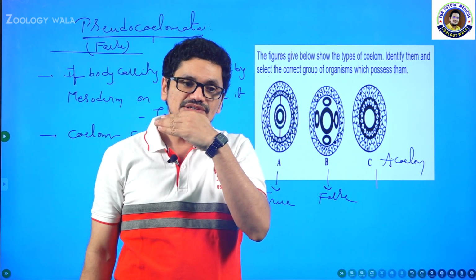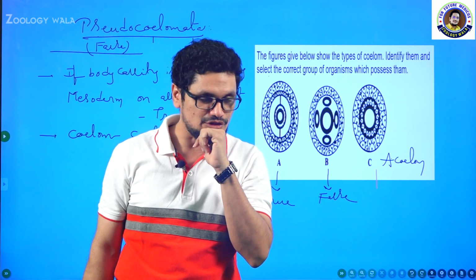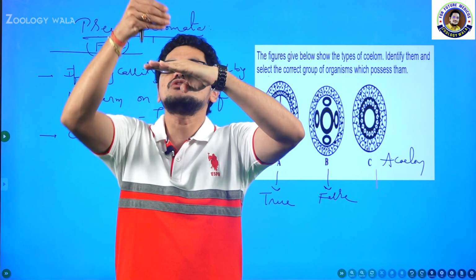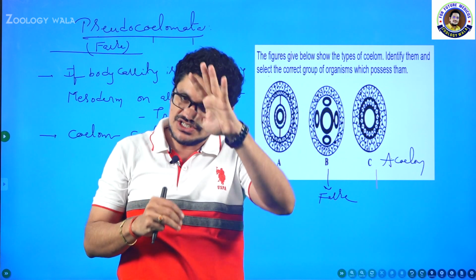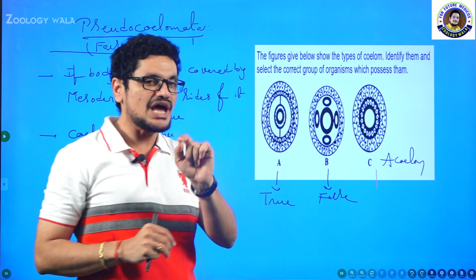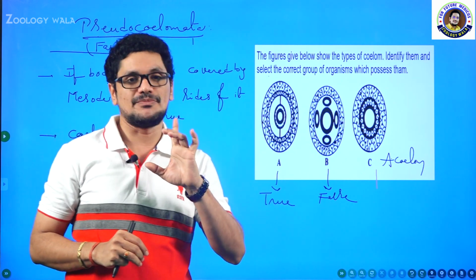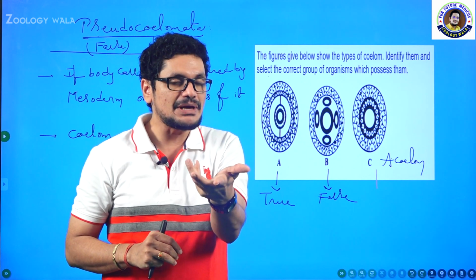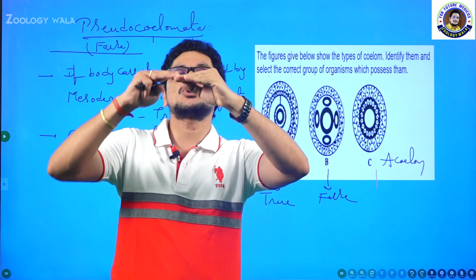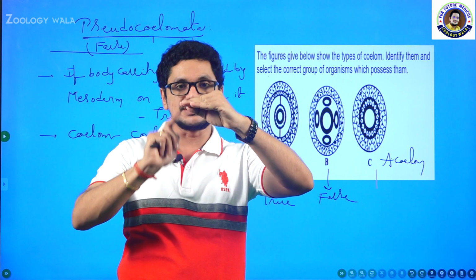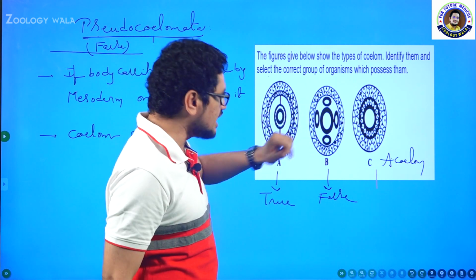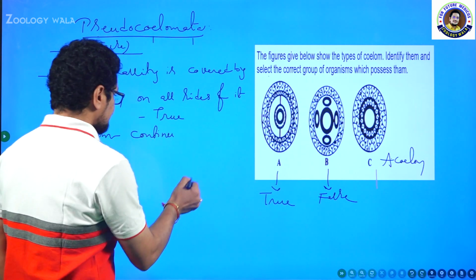You may ask, sir, only one mesoderm will be there in the body, then how will mesoderm be present on this side and this side? Yes, there is a chance, I will tell. But you have to use the word peritoneum for that. What do you mean by peritoneum, and how is the mesoderm present on this side and also on this side? I will explain. But first, just see the second image.